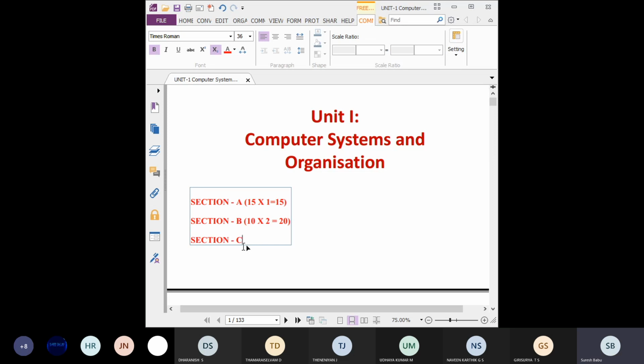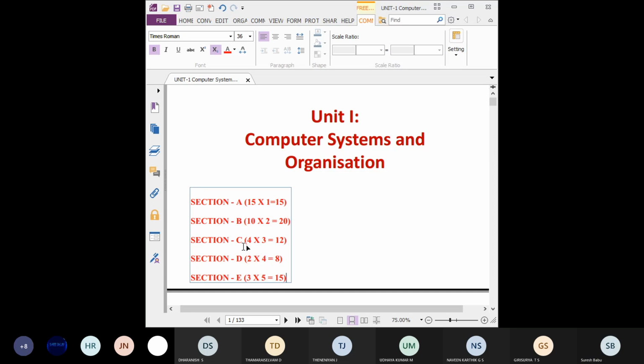Then next one is section C, that is 3 marks. In this we are having 4 questions of 3 marks. Then section D has 4 marks, that is 2 questions. Then the last section is section E, a 5 mark question. 3 questions, so 3 into 5 you will get 15.